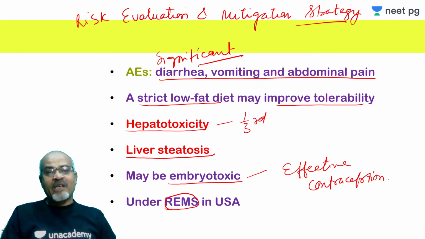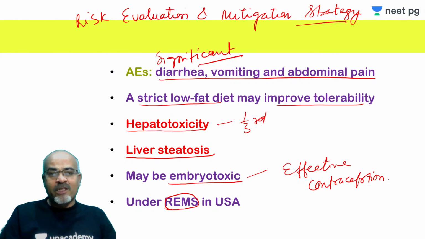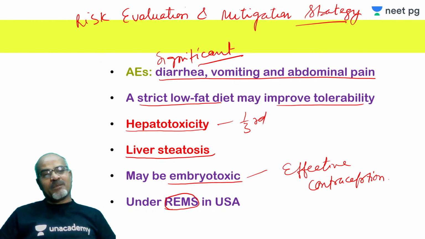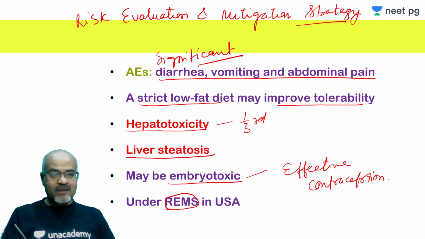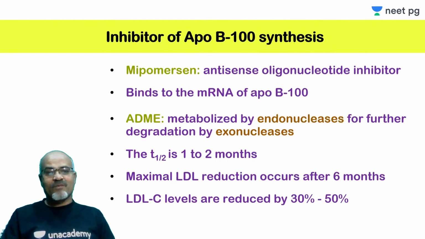So this is called risk evaluation and mitigation strategies. It helps the licensing authority to have data of all the subjects being treated with this drug and decide how much is the risk, which can be better evaluated when it is used in a larger population, and how it can be mitigated. Many drugs are under this program. They cannot be used without monitoring. They are to be monitored seriously once they have been put under the REMS program. So this is one drug which is put under the REMS program.